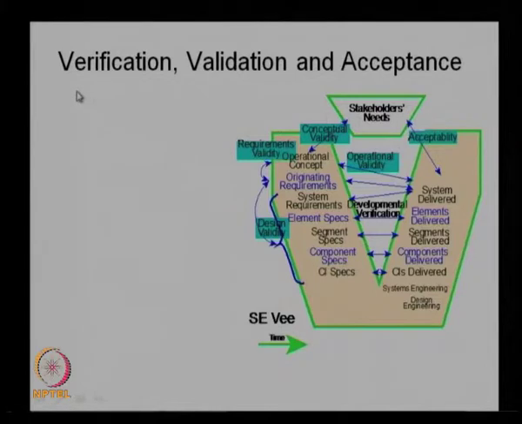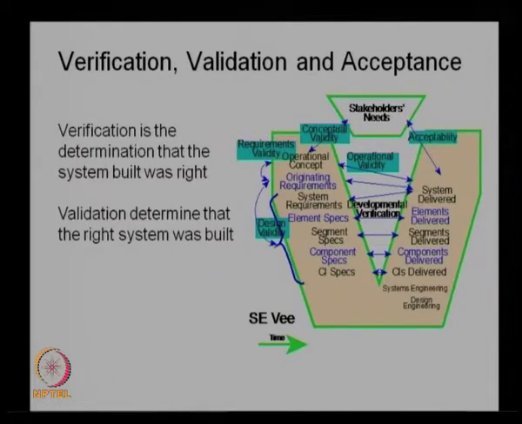As I mentioned, verification, validation and acceptance are the three procedures in the qualification process. As you can see here, verification is the determination that the system is built right. Verification basically ensures that the system is built right, or that the system we are building is the right one that we actually wanted to design. And validation determines that the right system was built. So, that is the difference between verification and validation.